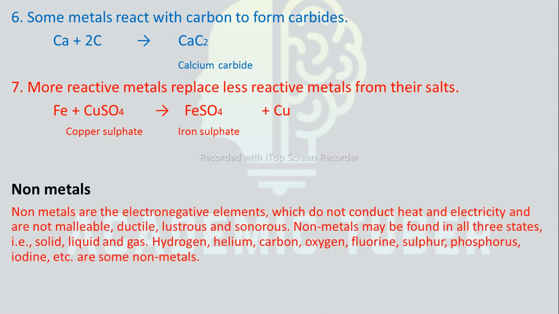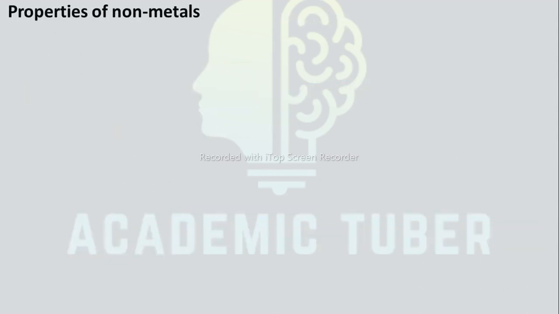Nonmetals. Nonmetals are the electronegative elements which do not conduct heat and electricity and are non-malleable, non-ductile, non-lustrous and non-sonorous. Nonmetals may be found in all three states, that is solid, liquid and gas. Hydrogen, helium, carbon, oxygen, fluorine, sulfur, phosphorus, iodine, etc. are some examples of nonmetals.